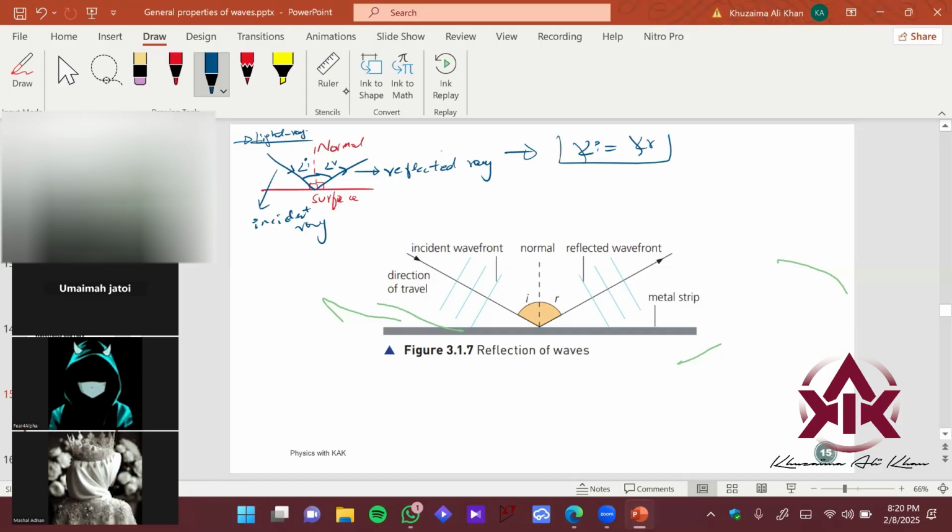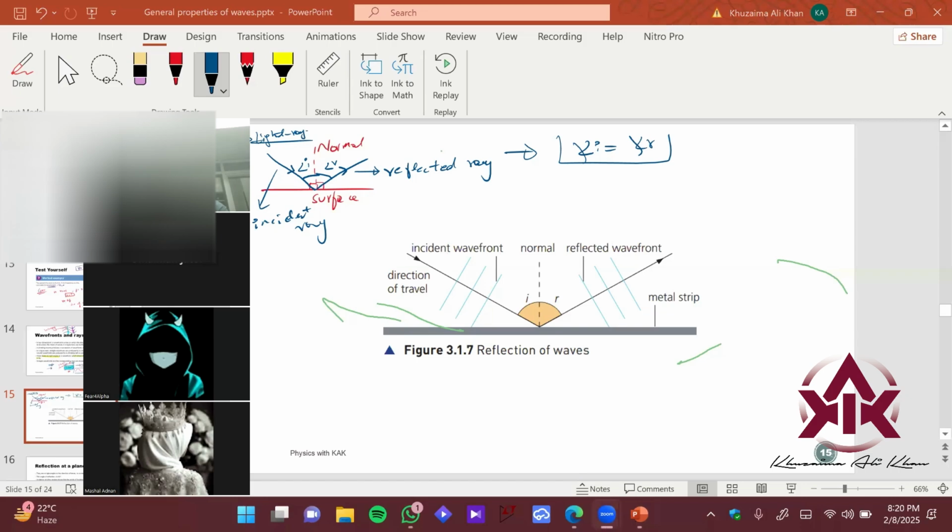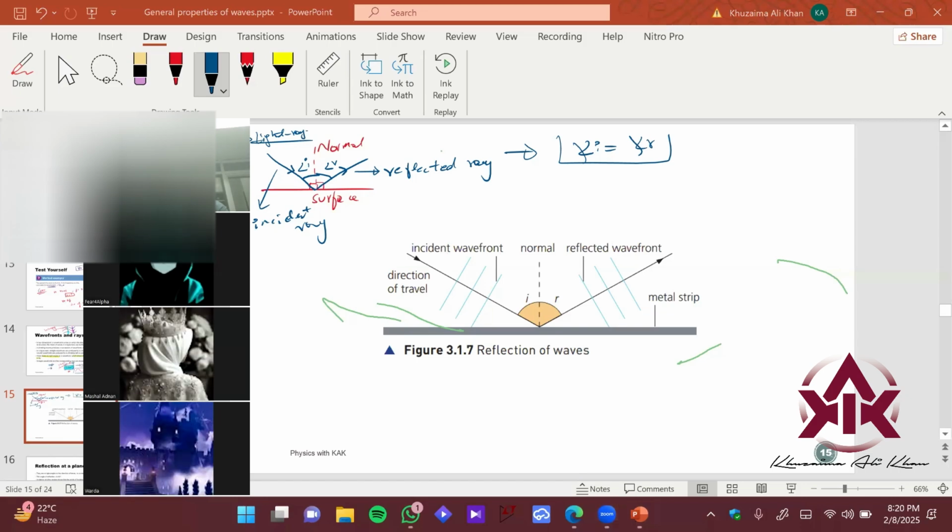Let me first of all delete these annotations. Delete, clear all drawings, and let me limit something over here.